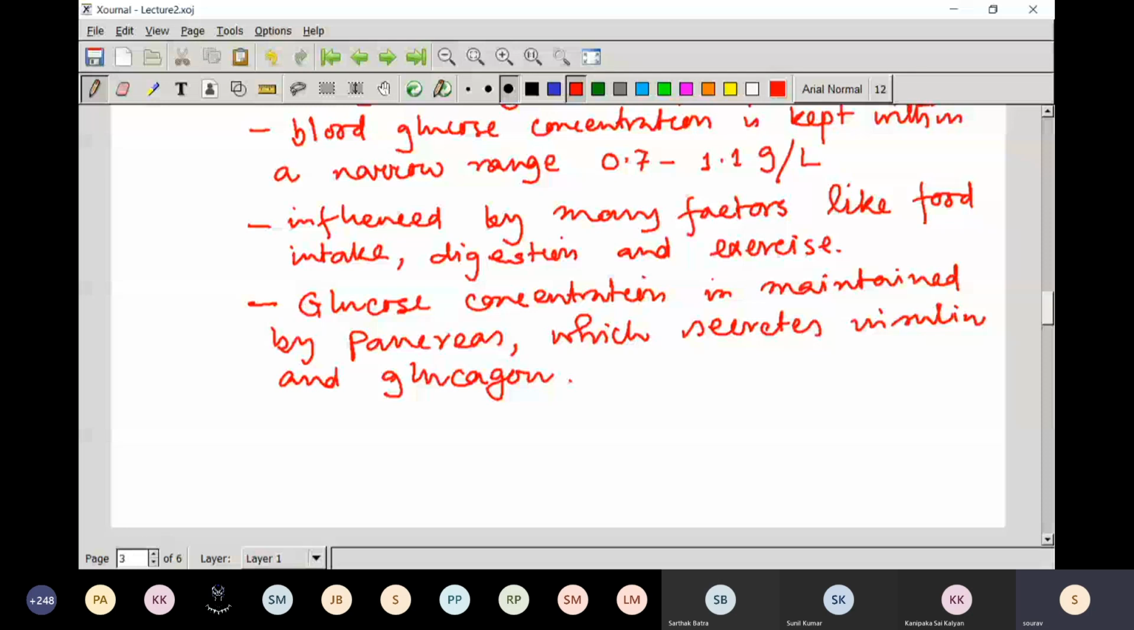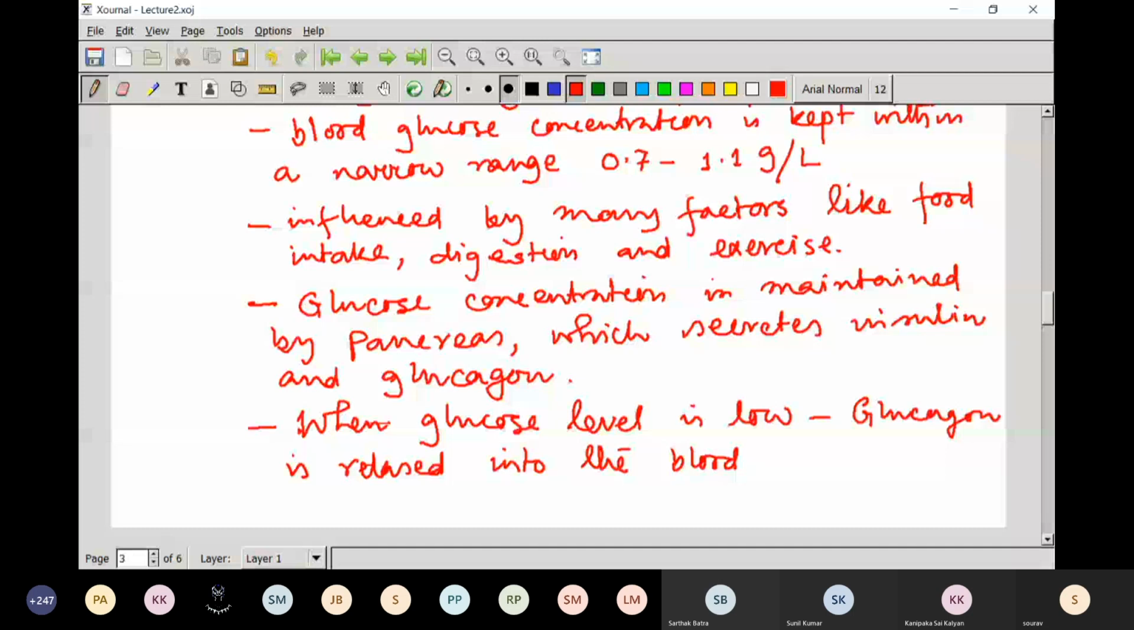When glucose level is low, glucagon is released into the bloodstream, and it acts on the cells